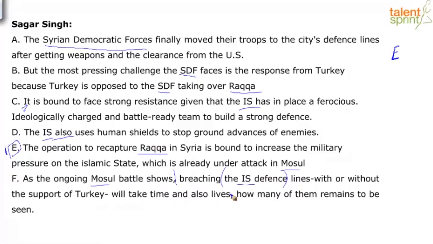So if you ask me, it is bound to face strong resistance given that the IS has in place a ferocious, ideologically charged and battle ready team to build a strong defense. So probably because of this, right, that's why it's going to take time, because they have a very strong defense. So CF seems like a strong link. Okay, that's one link.